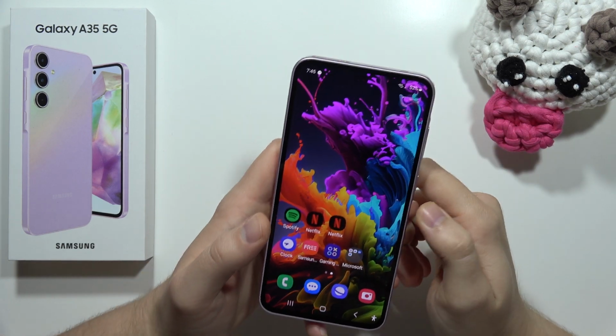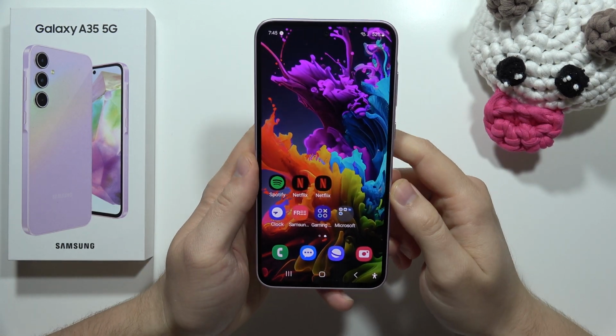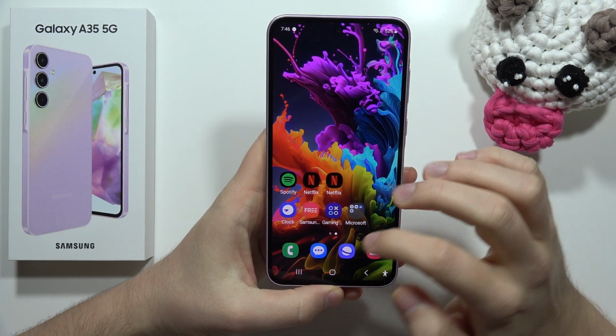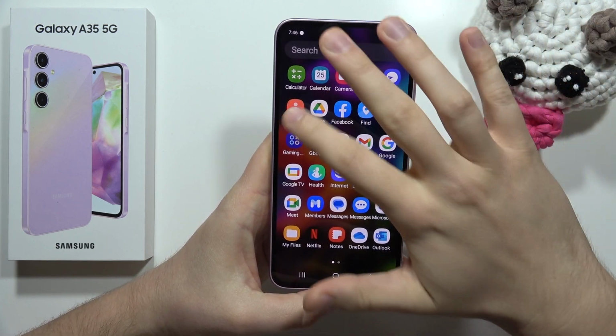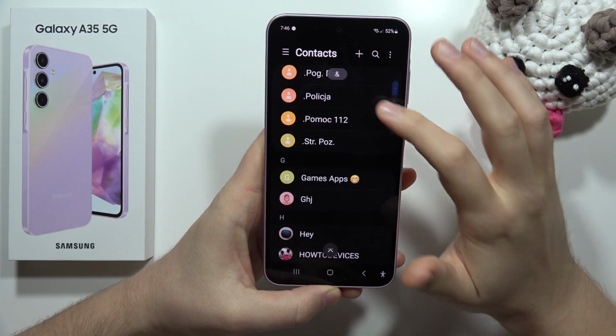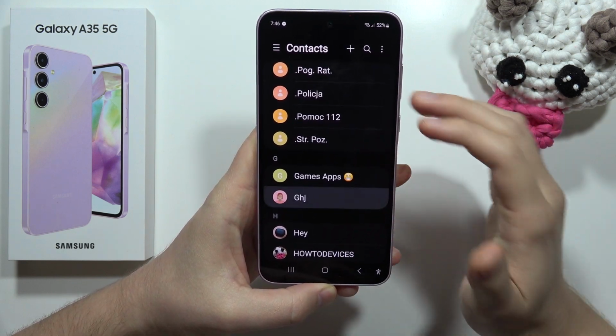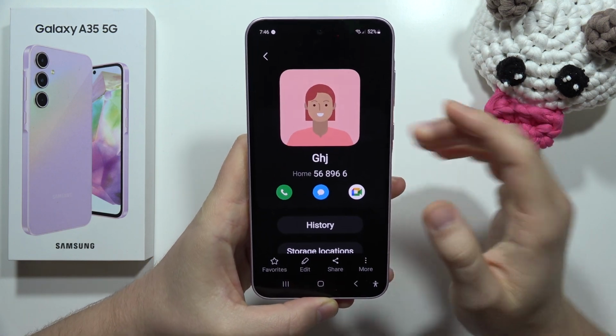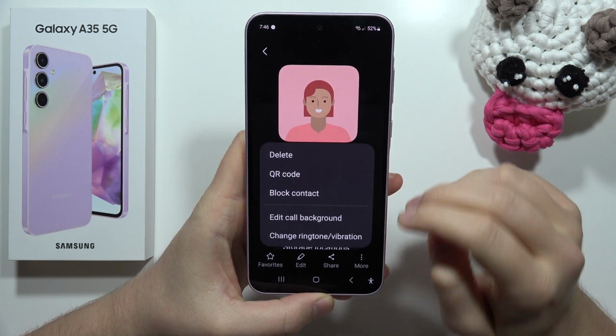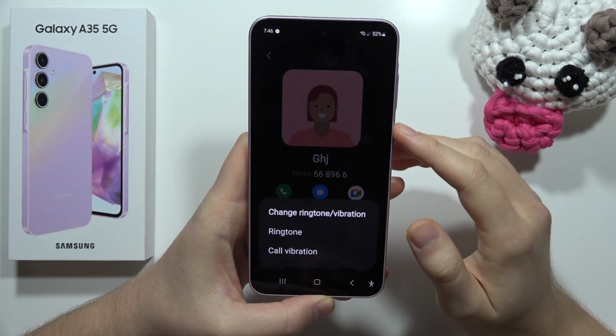Hey, to assign a ringtone to a contact on the Samsung Galaxy A35 5G, you have to open this app drawer, open your contacts, and now let's pick, for example, one of the following, for example, this one. Now we have to click on the More in the right bottom corner and select Change Ringtone and Vibration.